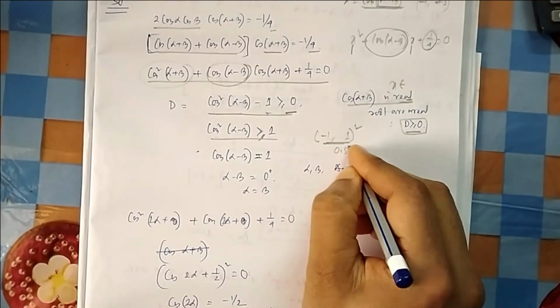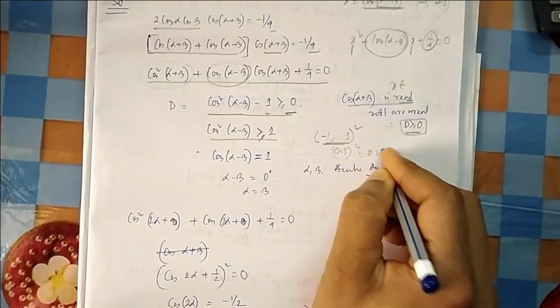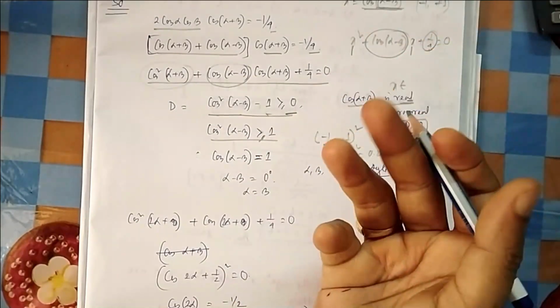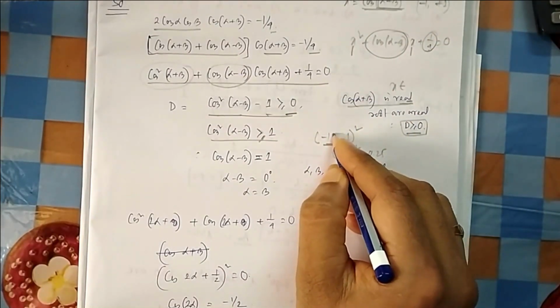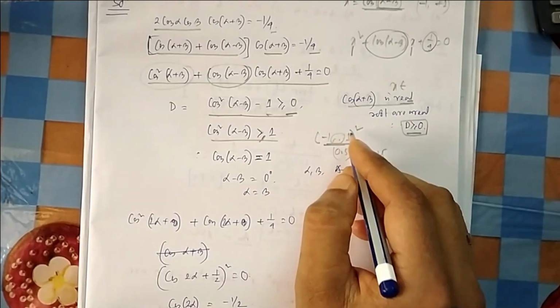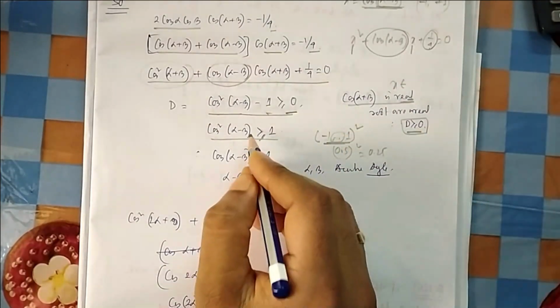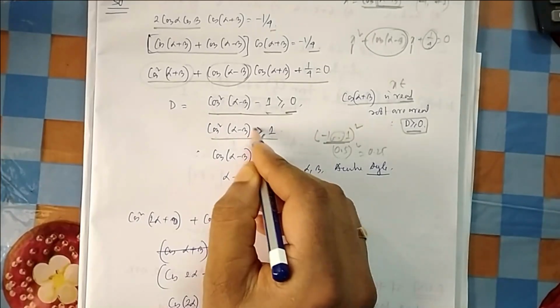Because if you take the square of 0.5, it will be 0.25. So if you take a fraction square, it will never cross 1, it will never be an integer. So in between minus 1 to 1, all are fractions. So if you square values in between minus 1 to 1, it will never go outside 1. But they want to go outside. So outside you cannot go.